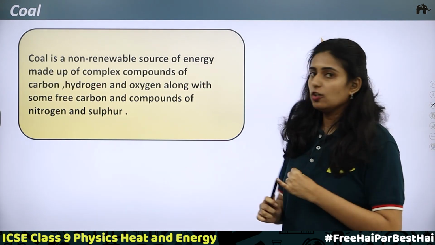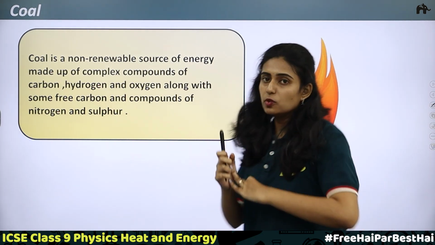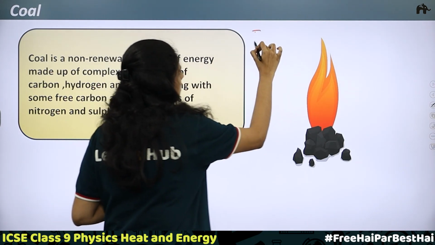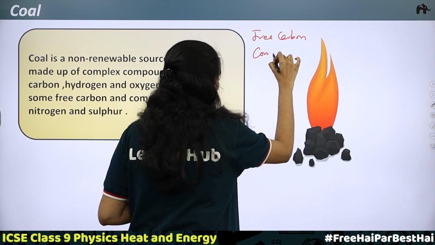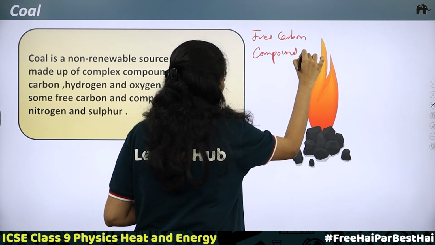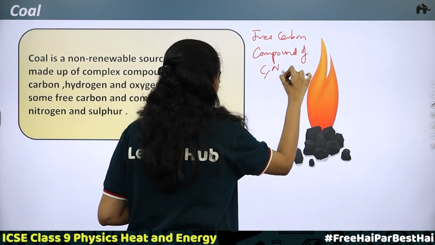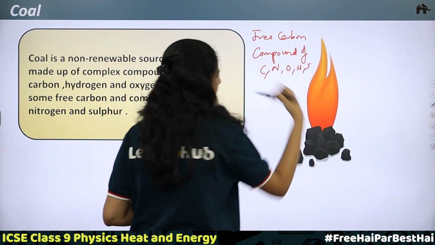First, the non-renewable source that we are going to discuss is coal. Coal is naturally occurring. It is black in color and it is composed of free carbon. It contains free carbon, then it contains compounds of carbon, nitrogen, oxygen, hydrogen and sulfur.